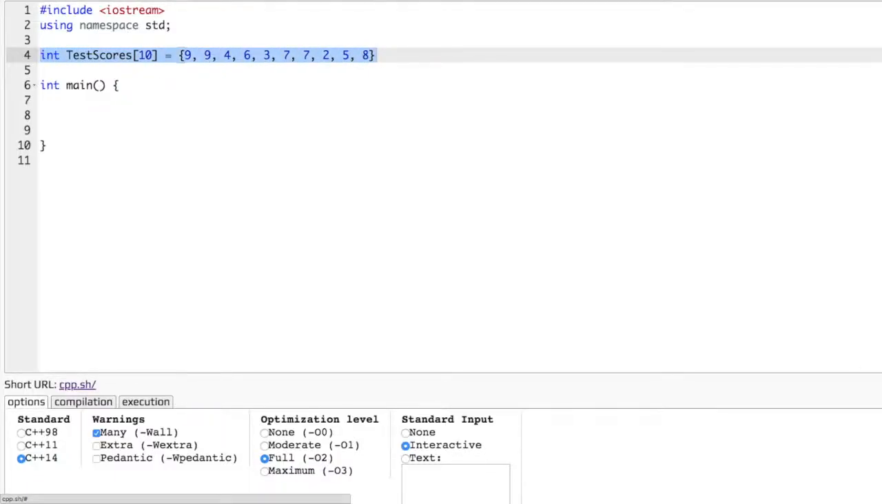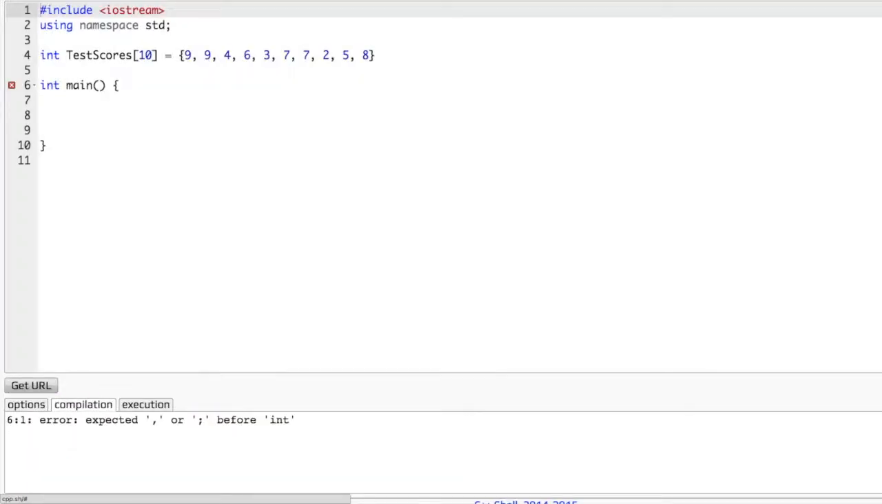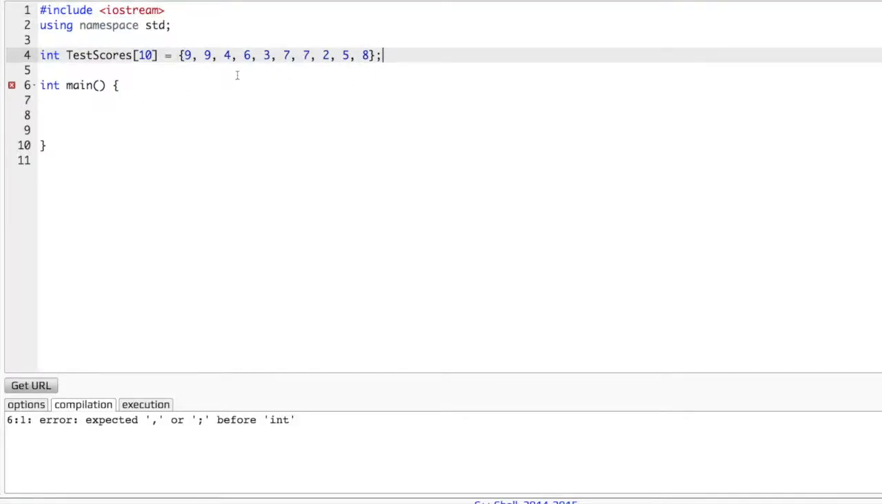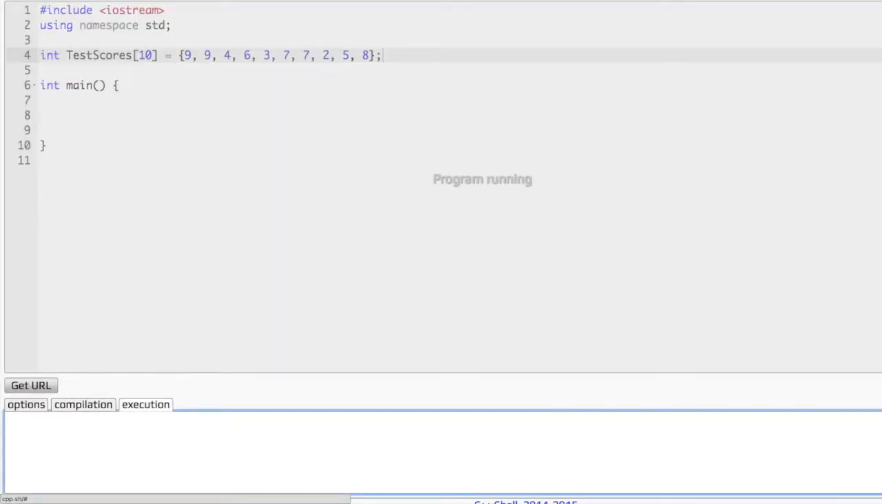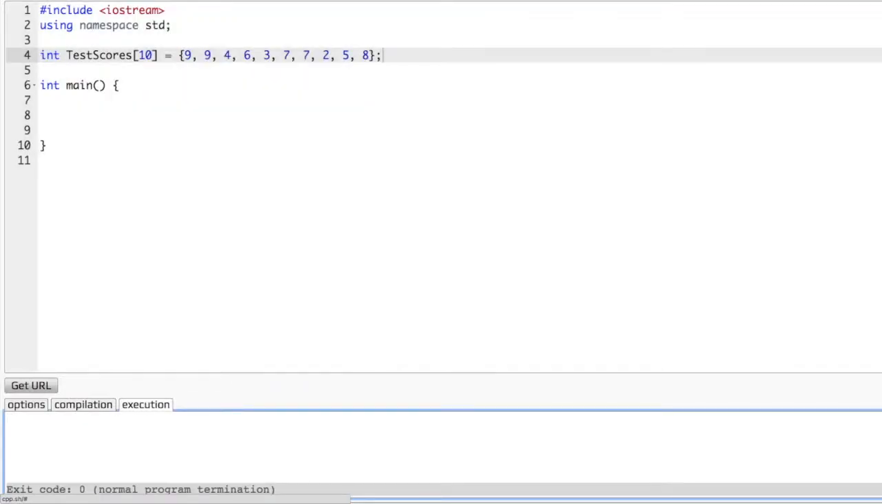Let's go ahead and run our code, make sure everything runs smoothly. Ooh, we need a semicolon. See, beginner mistake, it's very silly, but that's what happens, alright? So we just declared an array of 10 integers, right? 9, 9, 4, 6, 3, 7, and so on. Okay, you get it.